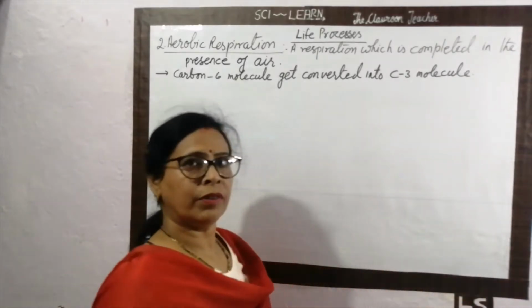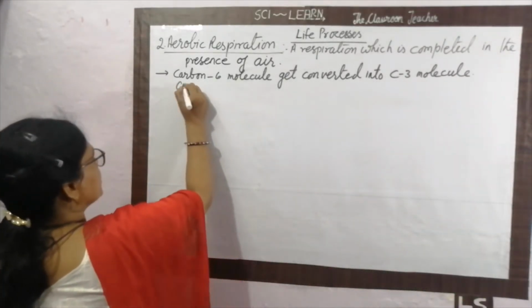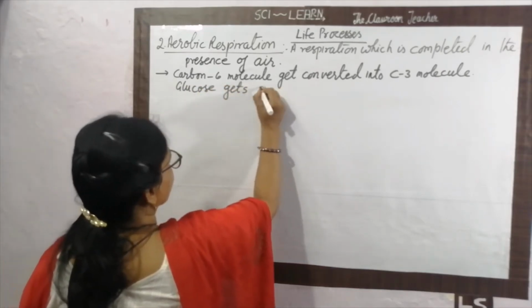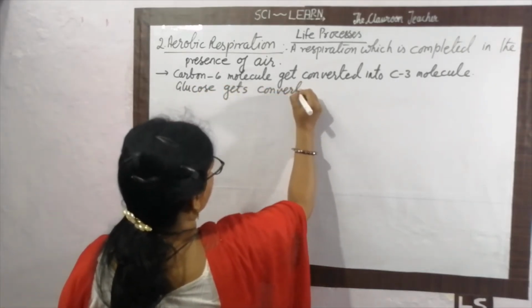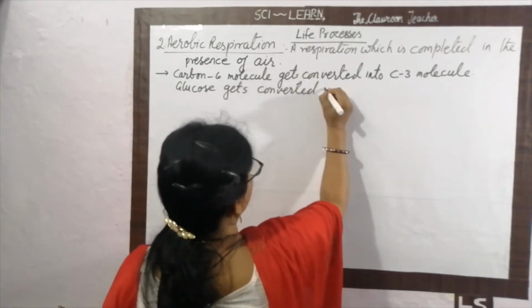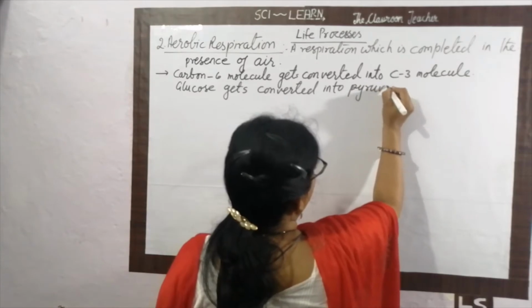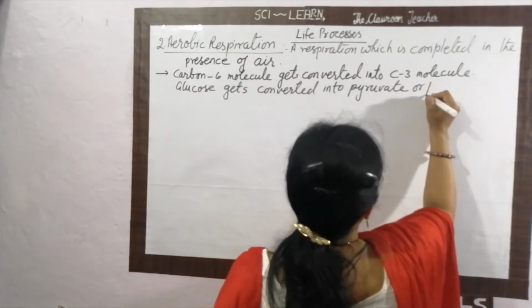In simple words, we can write that glucose gets converted into pyruvate or pyruvic acid.